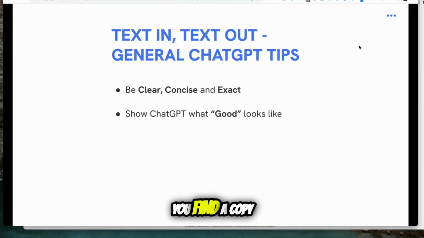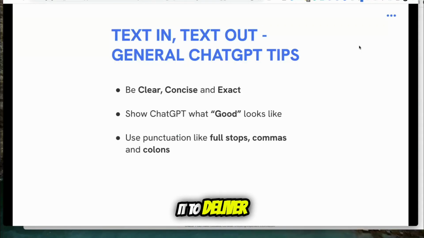If, for example, you find copy or video or voice of someone out there who's doing what you want to do, and it's good for what you think, you can copy and paste that into the AI and say, analyze that text and give me the output that looks like that. So show ChatGPT what good looks like. Give it that context so it actually can deliver what you want it to deliver.